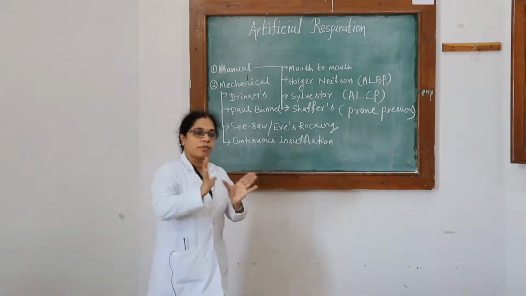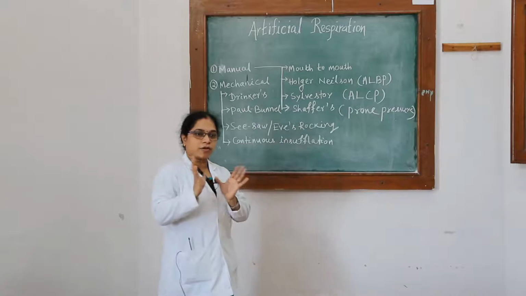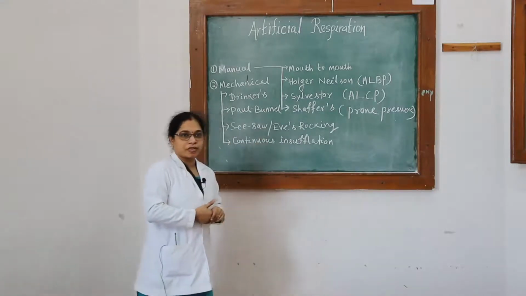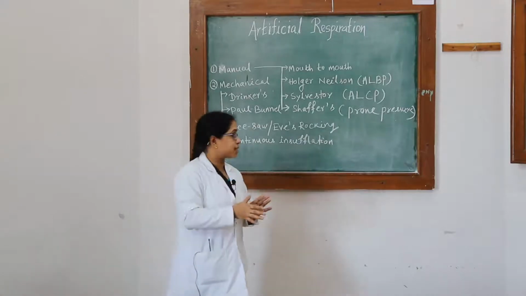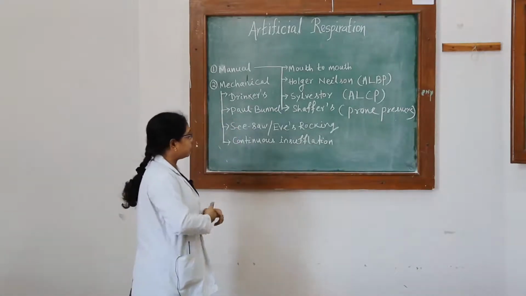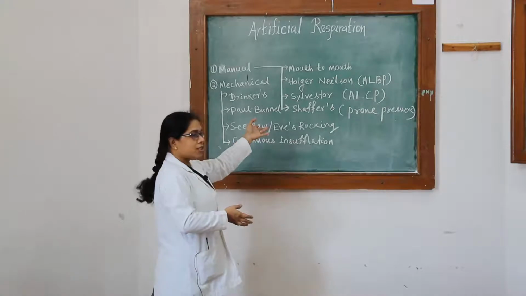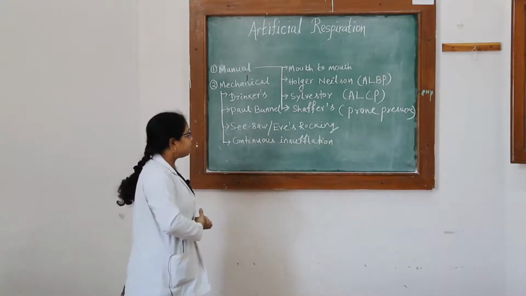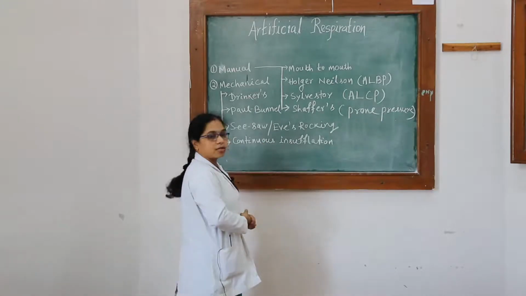Only the expiratory phase is active here, so it is not much effective. The disadvantage is that when the rib bones are fractured you cannot give the pressure. That is the Sappho's method.